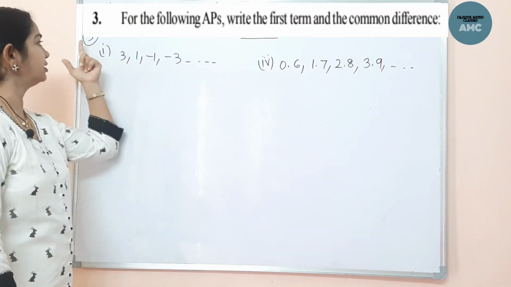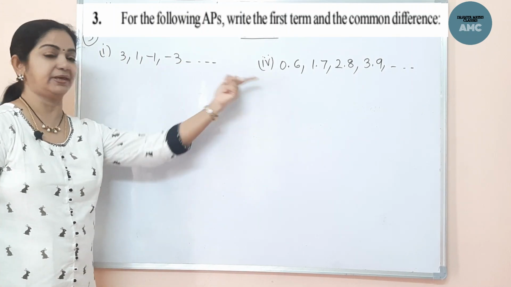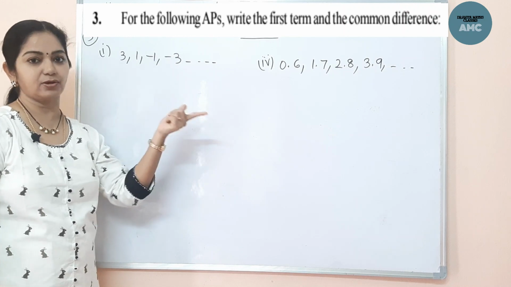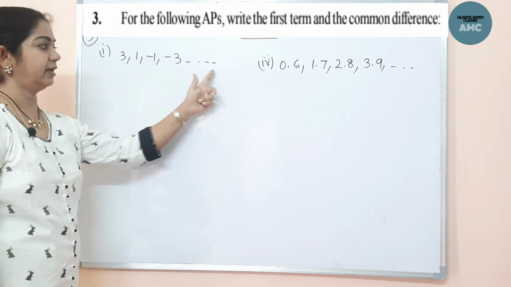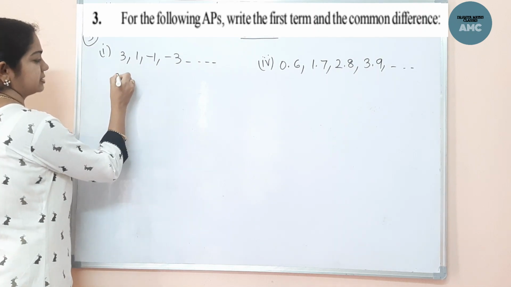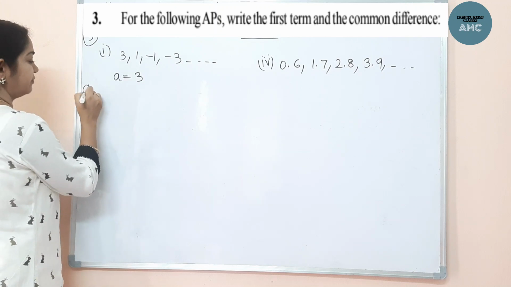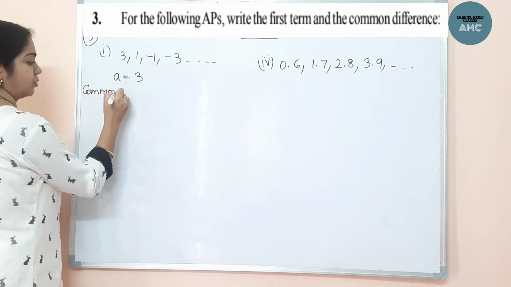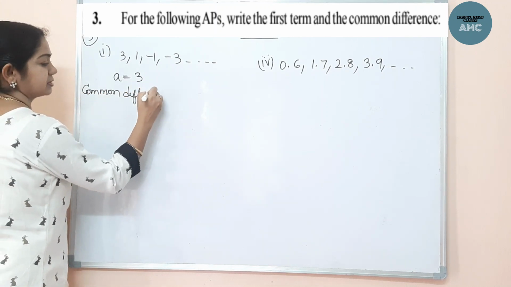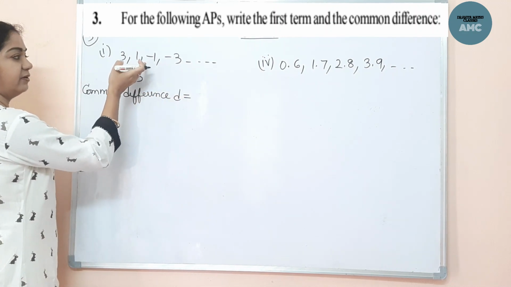Pause. The third problem: for the following APs, write the first term and the common difference. These are given to be in AP. The first term is simply A, so the first term is 3. Now the common difference. How do we get it?